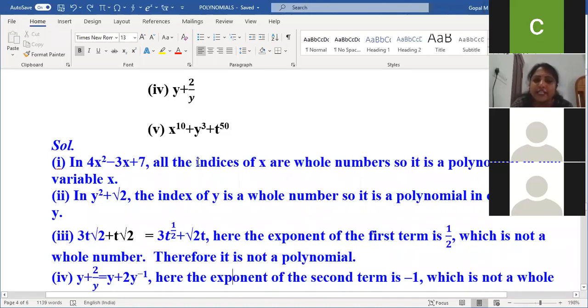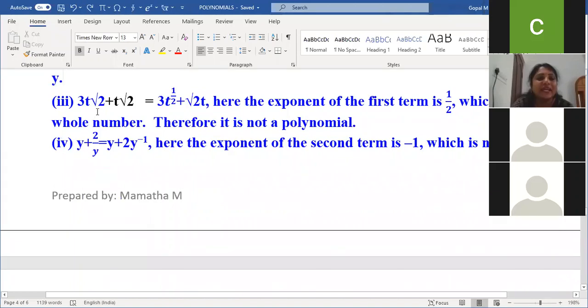Already you've used the word indices in grade 6. Indices means power of the variable. Second one, y square plus root 2: the index of y is a whole number. The power of y is 2. So it is a polynomial in one variable y. Next comes the third one.